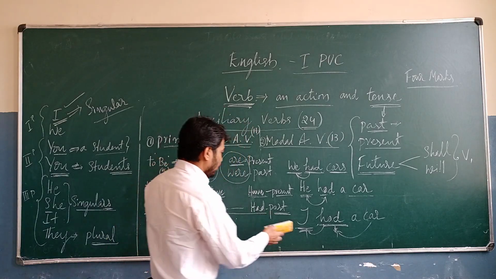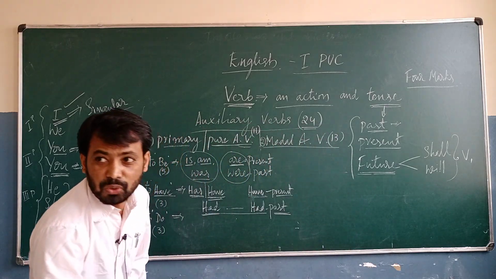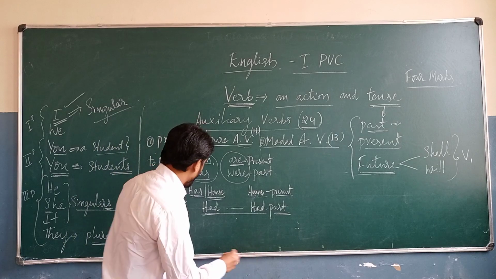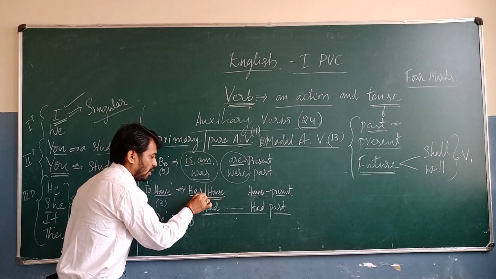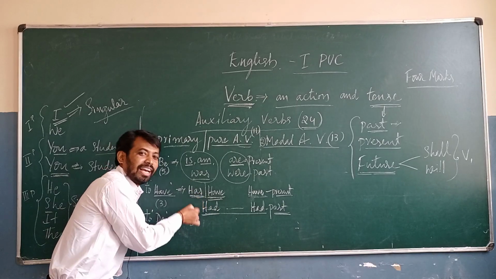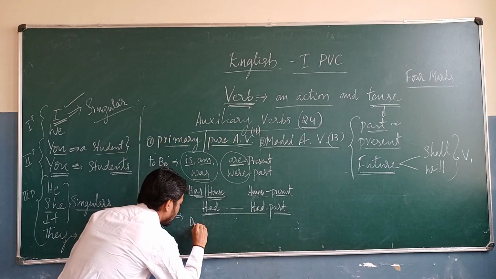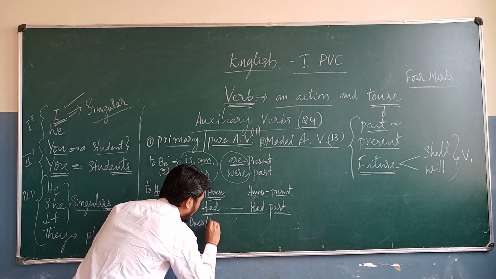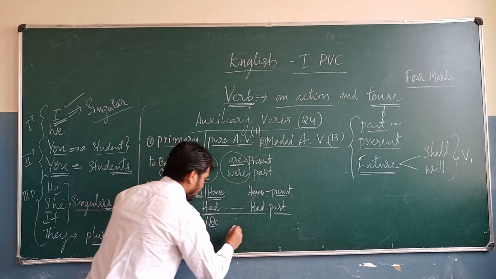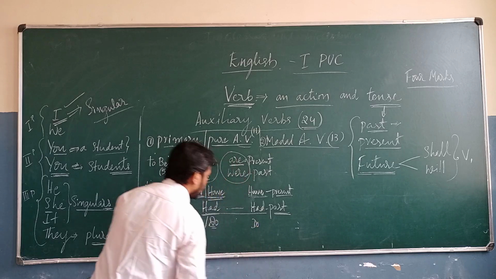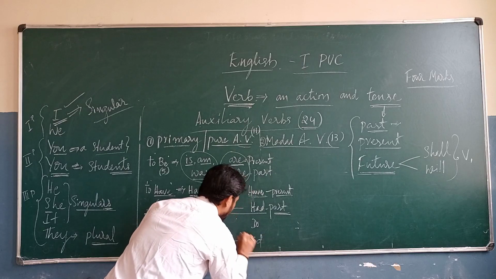And then I will come to another one form. So that is the do form. What is that? So that is the do form. So in the do form, we are going to use just identify this one, find out this one has. So like that, here also we are going to use does. What we are going to use? So that is the does or do. And write the capital for your indication. Okay, identification. And then here we are going to use do. And then here we are going to use did. Here also we are going to use did.